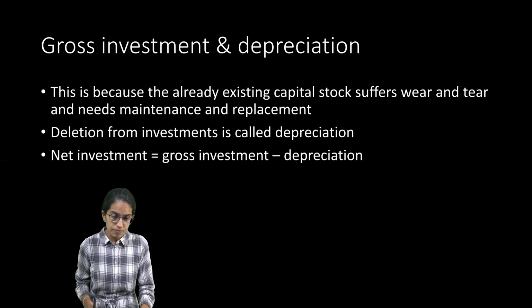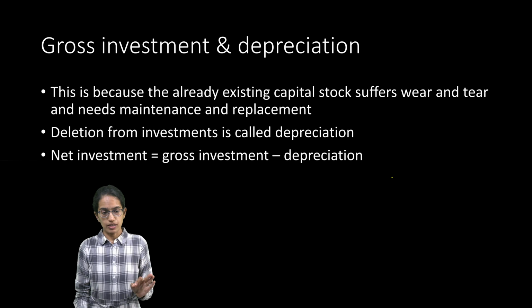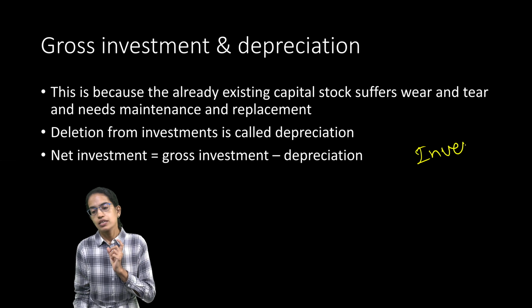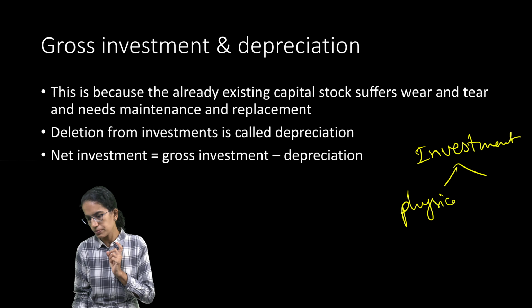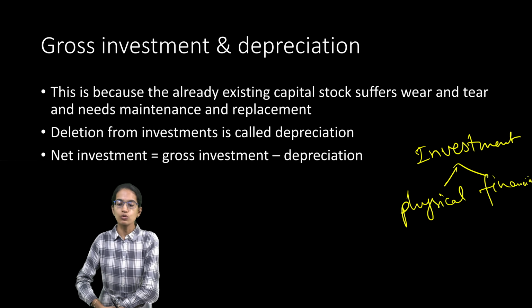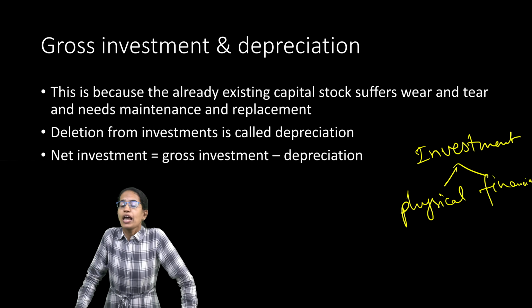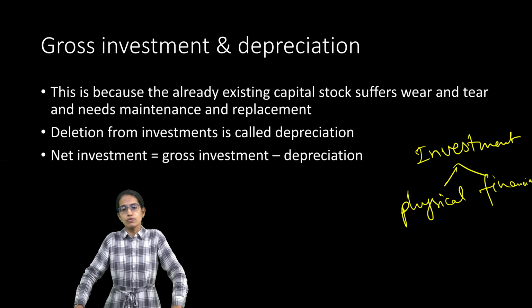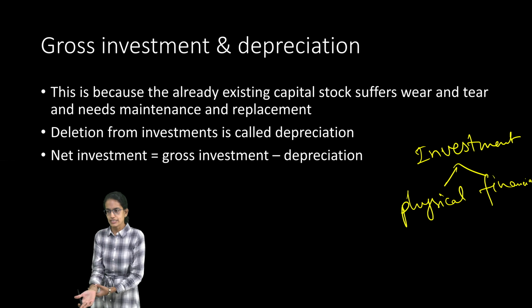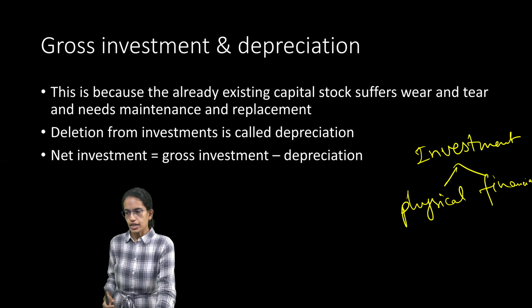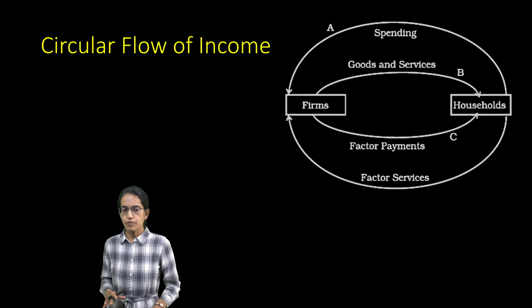Now the next important thing is investment, another term we have introduced here. Investments can be again of two types. Investments can be physical investments or financial investments. Physical investments are those investments where you have physical assets which are taken into account, and financial investments are those investments where you have financial things that are taken into account, right? So those are another important two things.